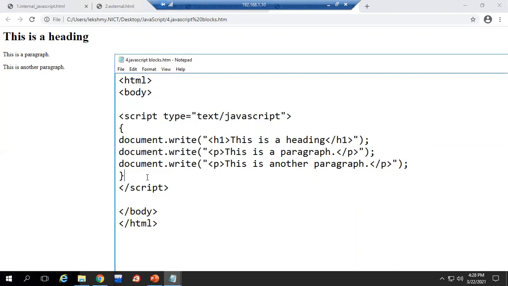Okay, clear? Any doubt? Ma'am, but like heading one, para and all are there in normal HTML, so why would we use it here? See, in this, we are just seeing now, this is a heading, this is a paragraph, that's it. But you think you have given some input, and you have to do some processing on that input, like you have input your age. Then the age value you want to check, whether you are above 18 or below 18, like that. After comparing that value, then you have to tell a message, something like that.